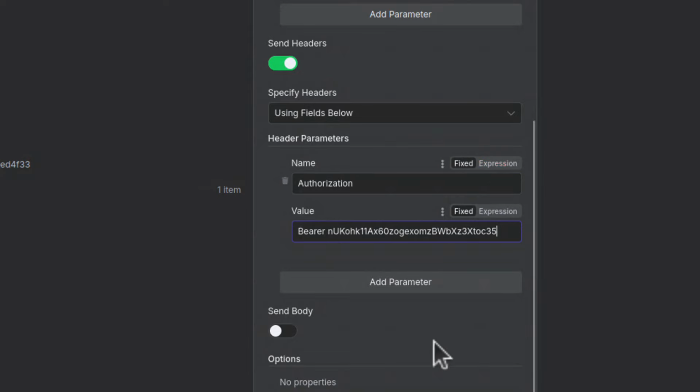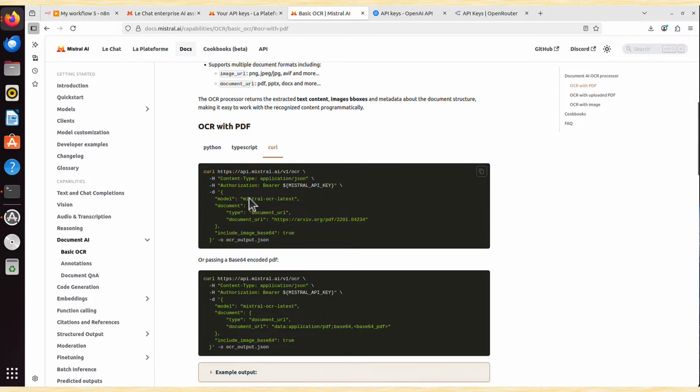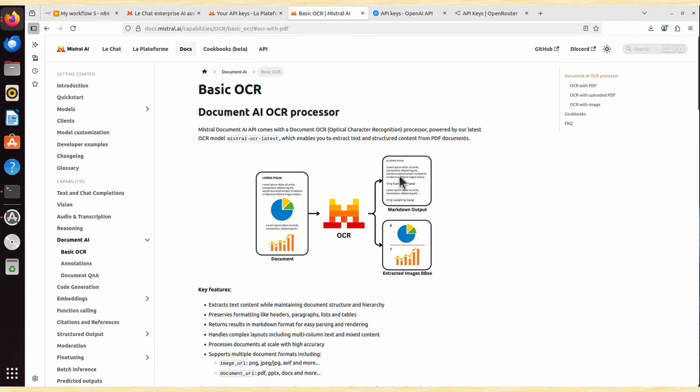So let's go back and we need one more HTTP request node. So search again, HTTP, that's the one we need. And now we need a node that will actually process the data. Go back to basic OCR, to this website I mean, and we search for, it's at the top, OCR with PDF. So basically the very first one here on this website right now.